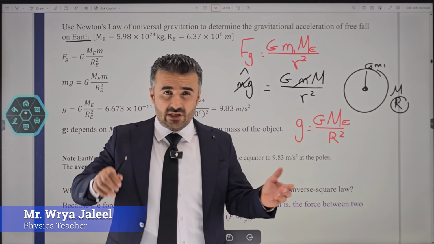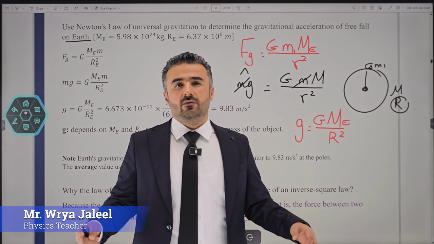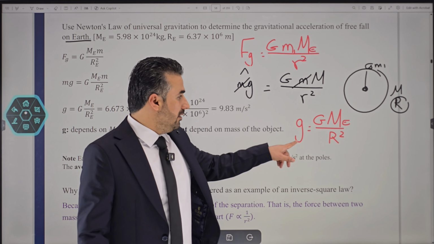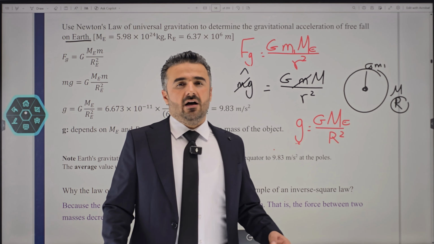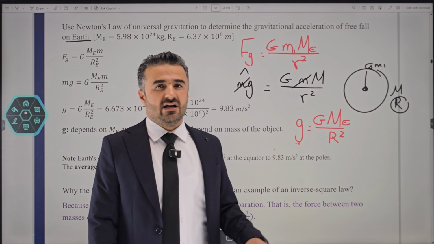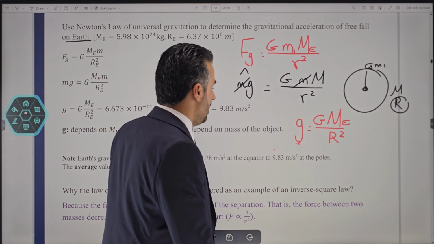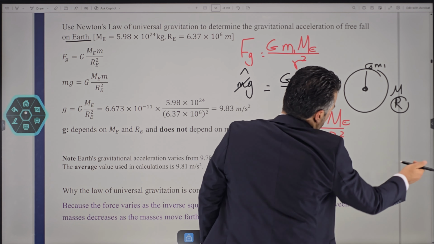This is why when different objects fall, if we disregard air resistance, they will always fall with the same speed, because they will always have the same gravitational acceleration. Or you can say in free fall, all objects, regardless of their shapes, will always have the same gravitational acceleration.